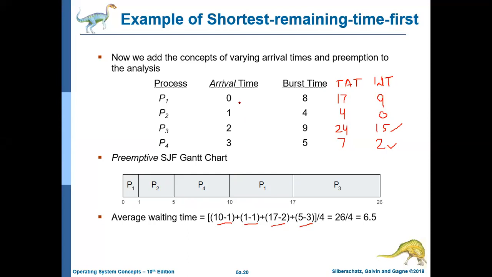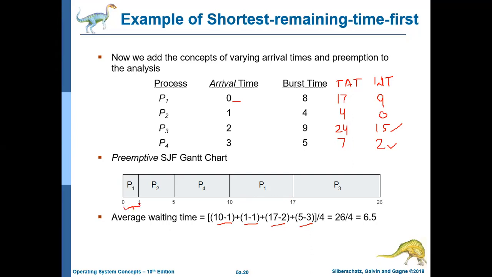P1 comes into the system at 0 and completes its execution at 17. In between 0 to 17, how much time was P1 not running?